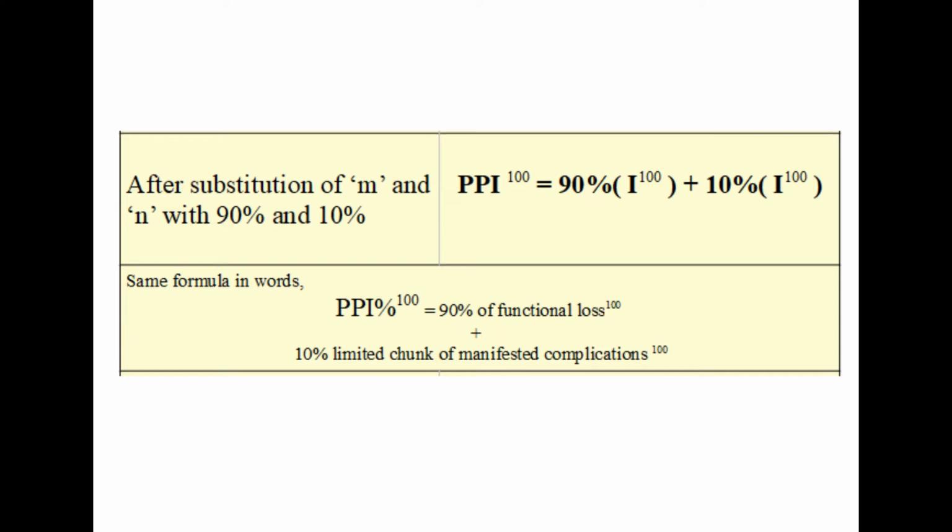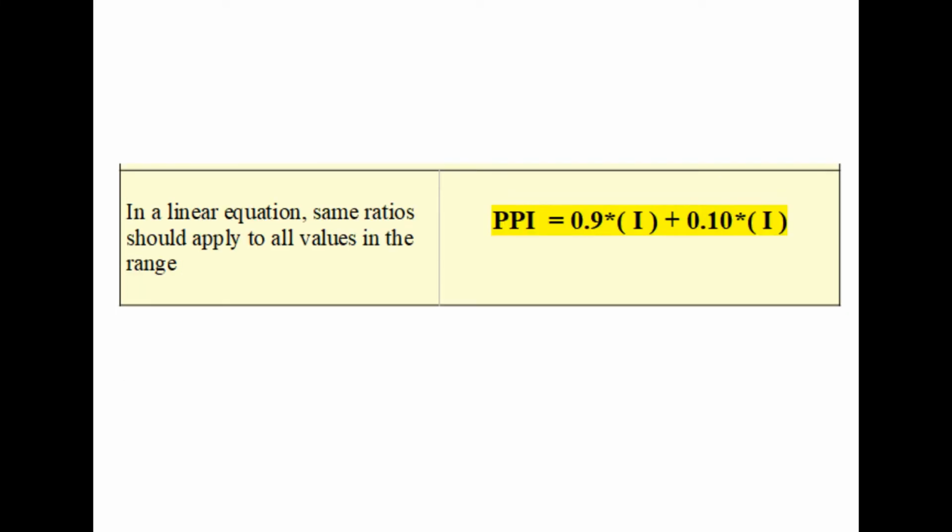So we have a ratio of 90:10 between the elements on the right side of the equation when disability is 100%. This is a linear equation, so the same ratio should apply to all values in the range, and also you can remove the common denominator because it is a linear equation. Let us remove the common denominator of 100. Let us remove percentage and replace with ratios. So PPA is equal to 0.9 into I plus 0.1 into I.